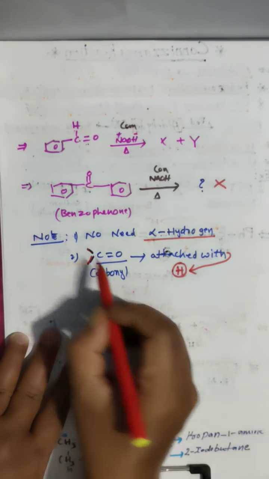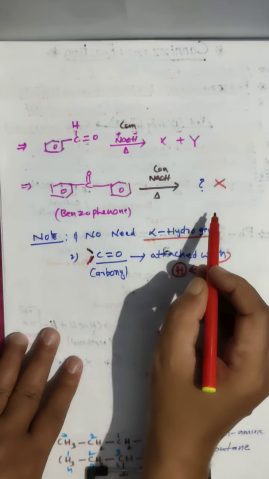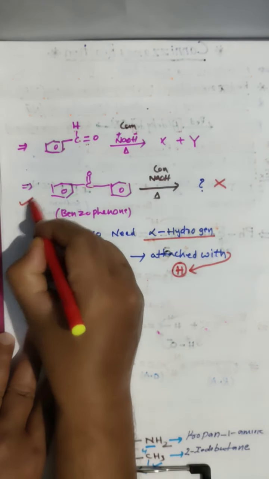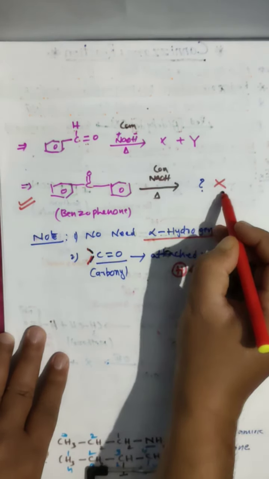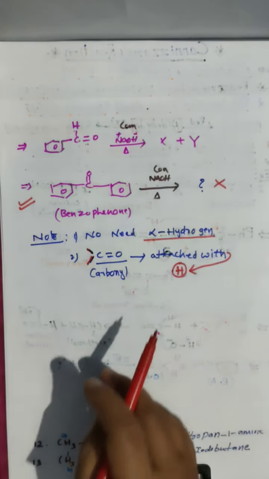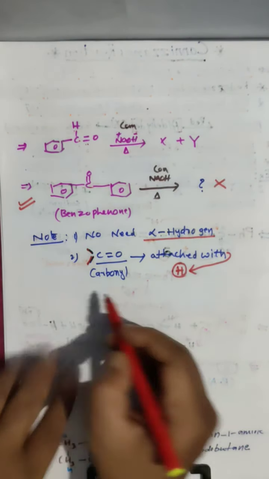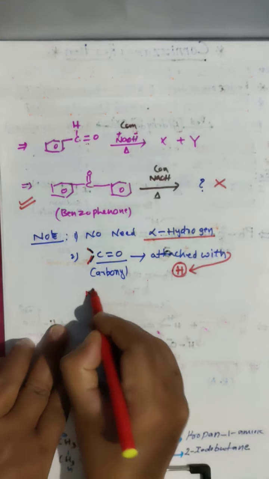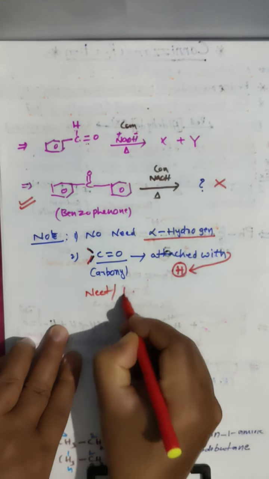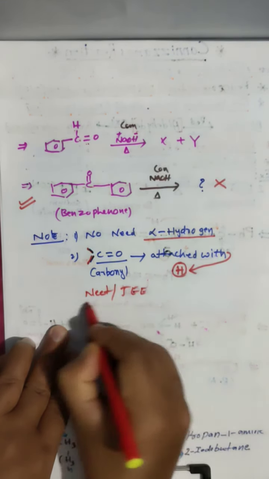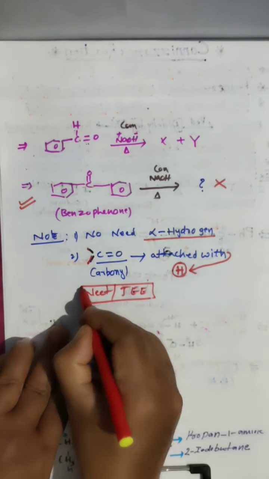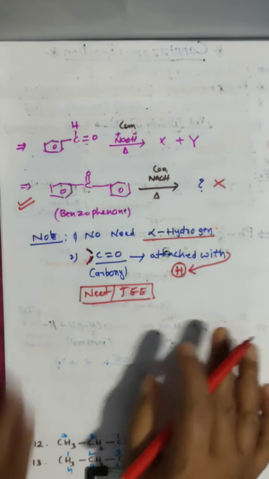Then only Cannizzaro reaction will occur. Here benzophenone will not undergo any Cannizzaro reaction. This is very important for NEET and JEE. Clear? This is the thing you have to remember.